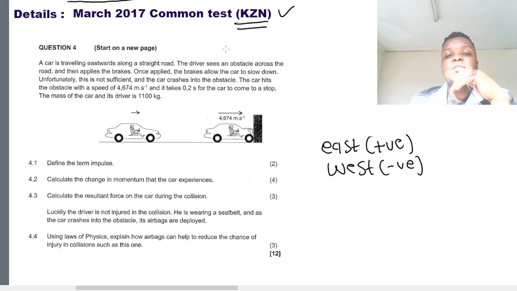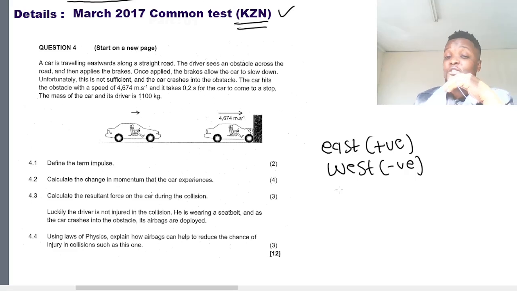Now the driver sees an obstacle across the road and then applies the brakes. Once applied, the brakes allow the car to slow down. Unfortunately, this is not sufficient and the car crashes into the obstacle. In other words, the car collided with the obstacle, and we're told that the car hits the obstacle with a speed of 4,674 meters per second.